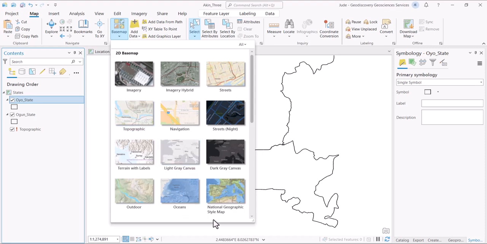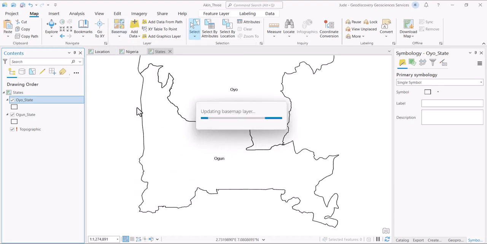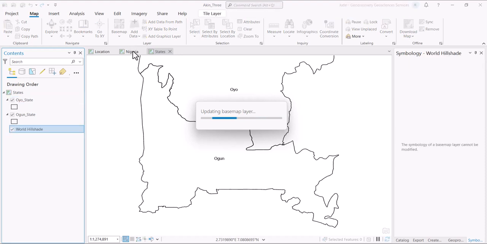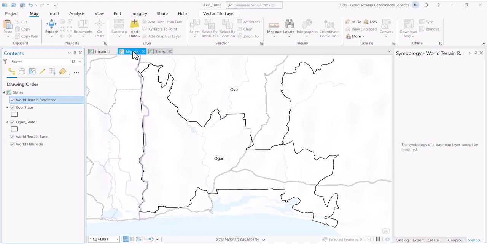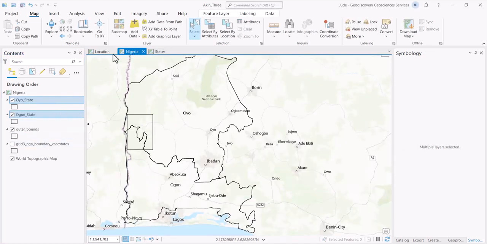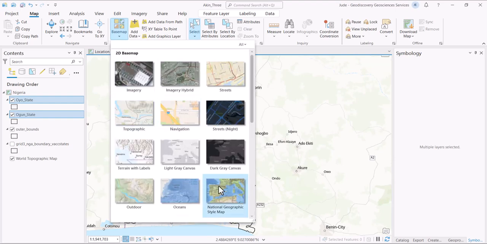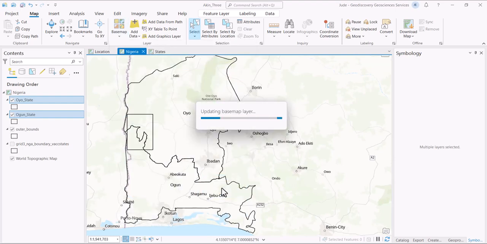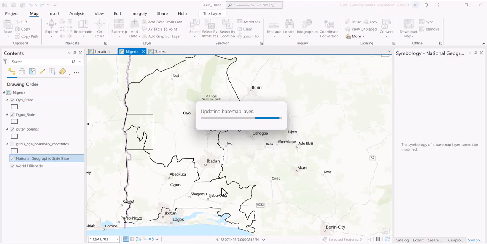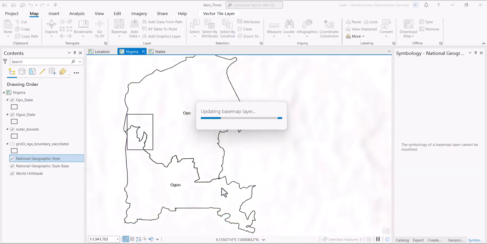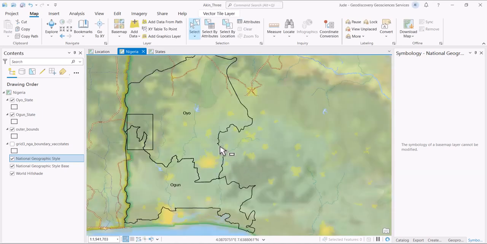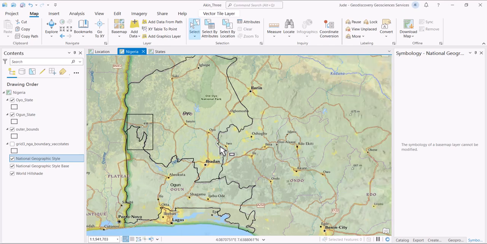Unfortunately, I've overcome it. So we were using this terrain with labels for this one, and for the map of Nigeria, I'm going to be using this other one. I'll change this base map to National Geographic. It's just something that suits your preference. Whatever you want to do, you are very free to do that. So now that it has updated, it's time for us to create our location map because we have all that is required.